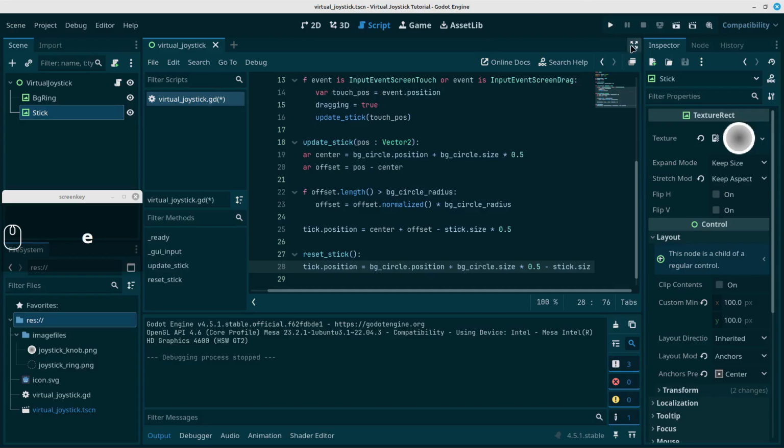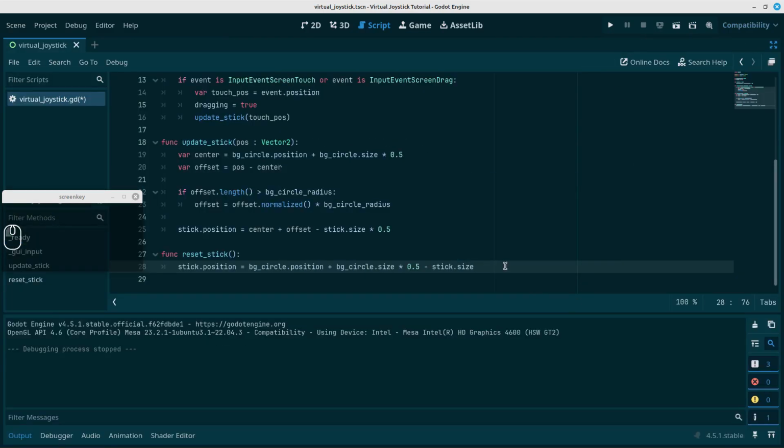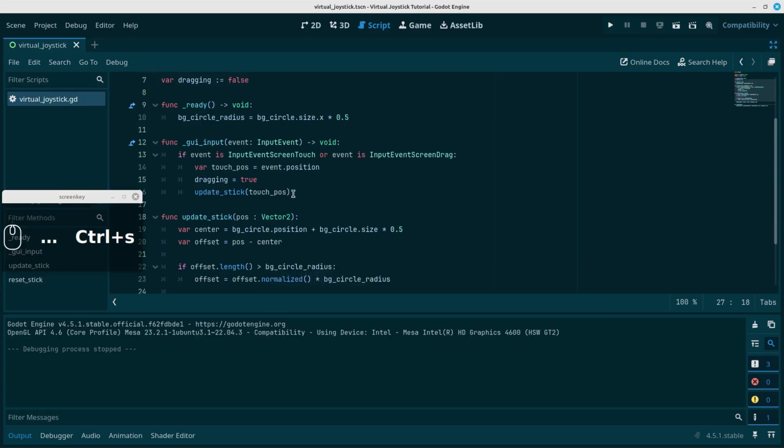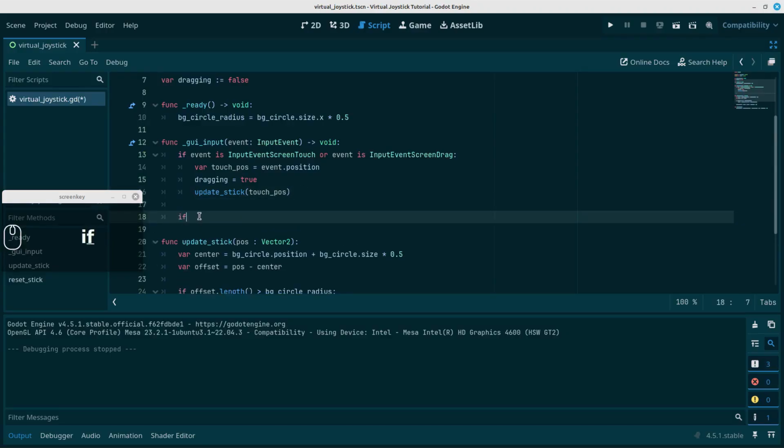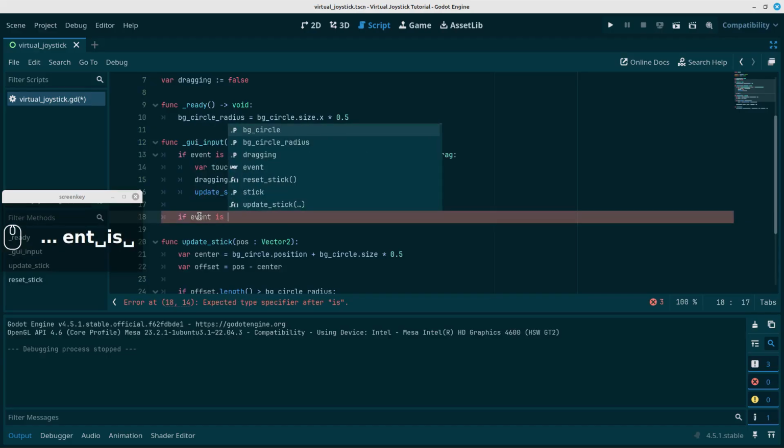Let me just widen this because I can't see my code. Stick dot size multiplied by 0.5, and let's save this. But this function is not being called anywhere, so we need to call it when we release the touchscreen. So let's go below this if statement in the GUI input, and let's create another if the event is a touchscreen event, like we already did here,